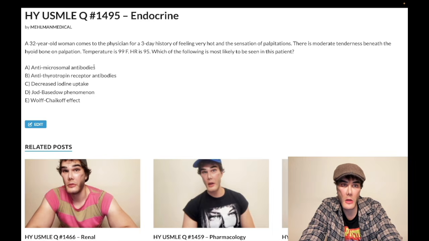Choice A, antimicrosomal antibodies, also known as antithyroperoxidase antibodies, is wrong. This is Hashimoto thyroiditis. In addition, you can see antithyroglobulin antibodies. This, of course, is hypothyroidism, not hyperthyroidism. You'd have increased TSH, decreased T3, T4. So you'd have cold intolerance, not heat intolerance. You get bradycardia, not tachycardia.